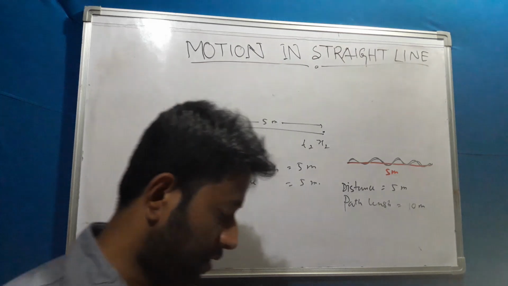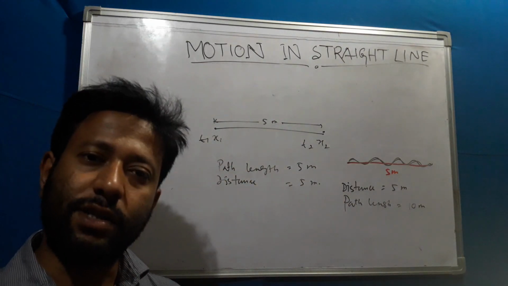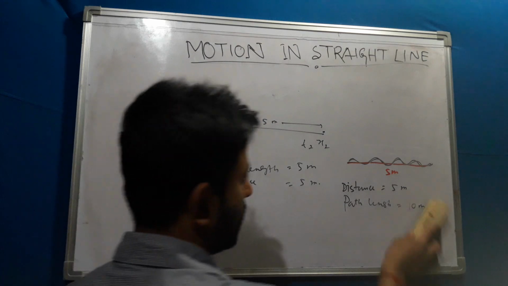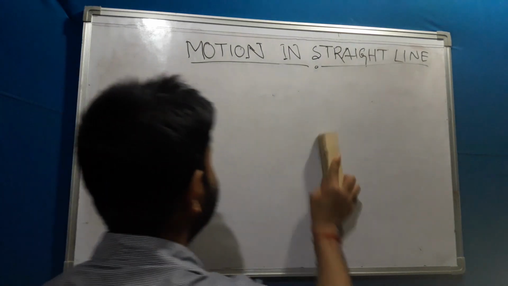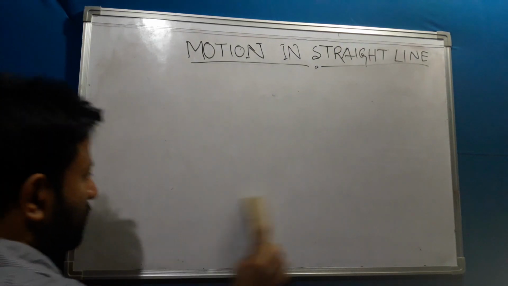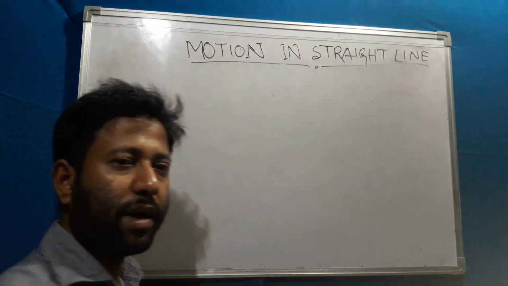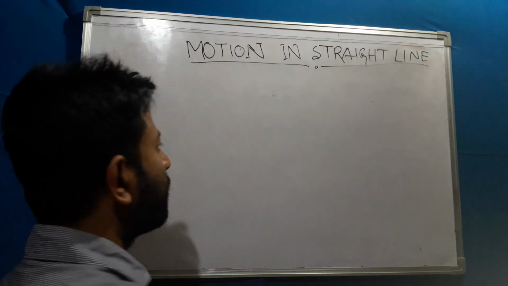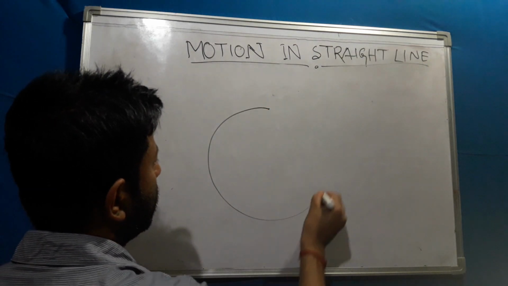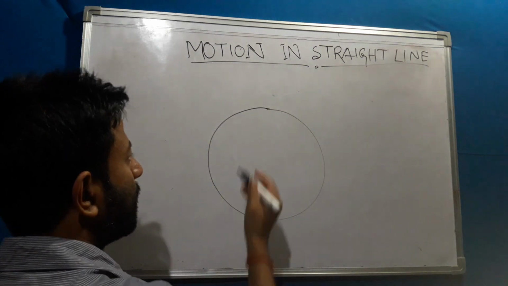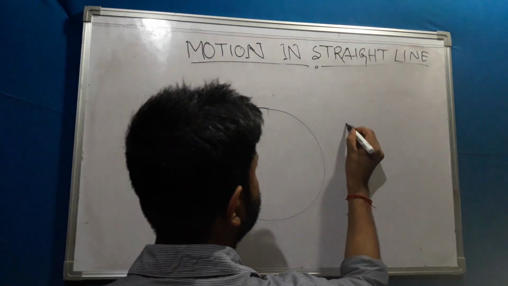Now there is another question that comes: is it possible the path will be 0 or the distance should be 0? So let's see what happens in that case. The path length can never be 0, but a distance can be 0. Whatever the definition of distance we have given, it is the final position minus the initial position. Now suppose an object started from here and it goes round and round and it can come back here.